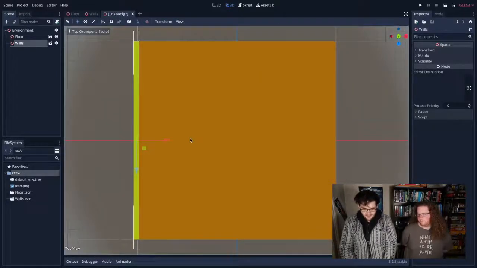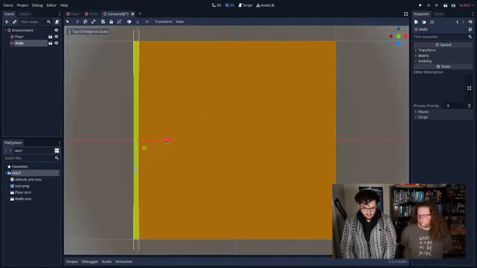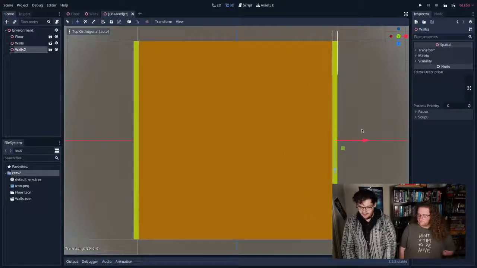I'm going to click top view so I can see where I am. So this thing up here lets me move different views. Top view means I can just position things a bit more effectively. So got a nice thing there. While I've got this wall selected, I'm going to push Command D on my Mac, Control D on Windows, and duplicate it. And I'll have another one in exactly the same position. I'm going to move it to the other side because I want to have walls on both sides.